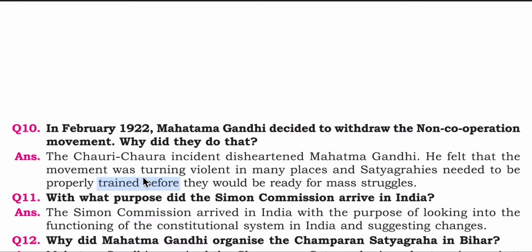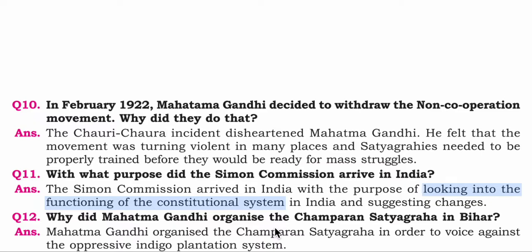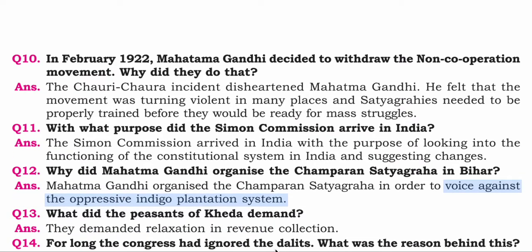Now we come on to the 11th question. It says, with what purpose did the Simon Commission arrive in India? Answer: the Simon Commission arrived in India with the purpose of looking into the functioning of the constitutional system in India and suggesting changes in it. Okay. Question number 12. Why did Mahatma Gandhi organize the Champaran Satyagraha in Bihar? The answer is Mahatma Gandhi organized the Champaran Satyagraha in order to voice against the oppressive indigo plantation system. Okay, 13th question.